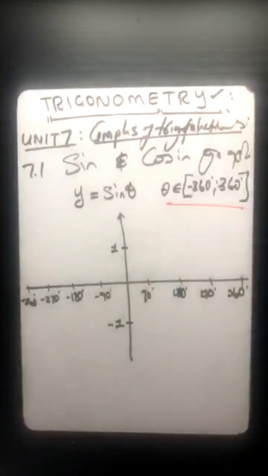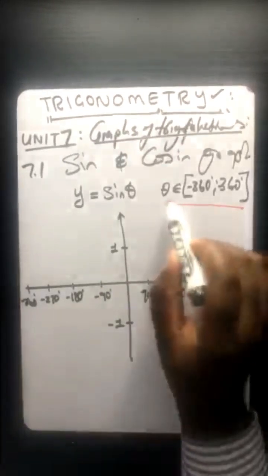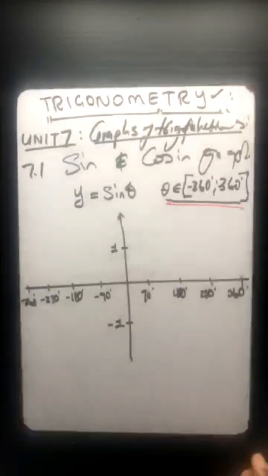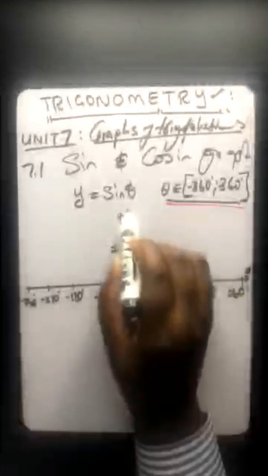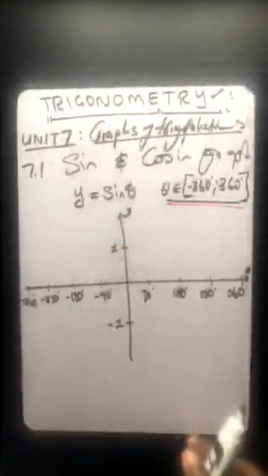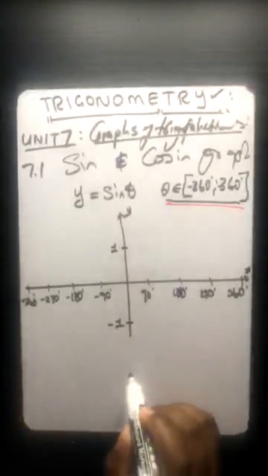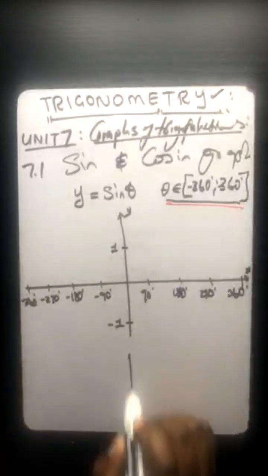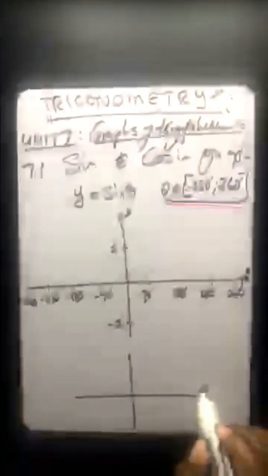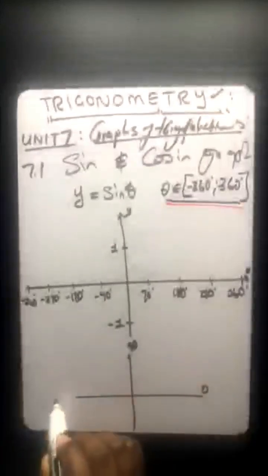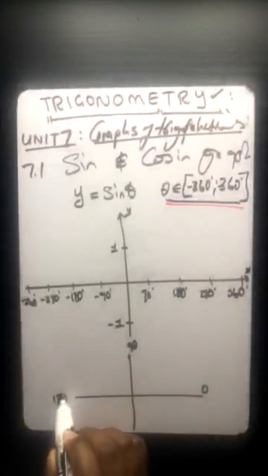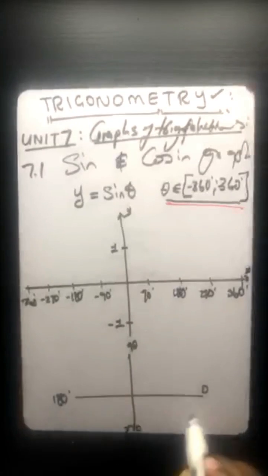Okay, now I'm done with that part of the range in terms of where to start your function and where to end it along the x-axis. But you know, over time, I realized that if you remember, we had 0, 90, 180, 270, 360.